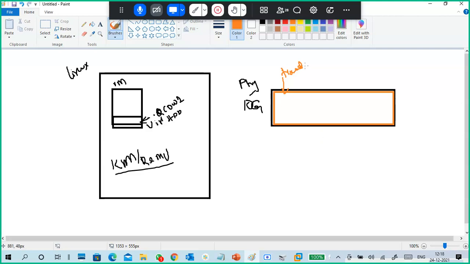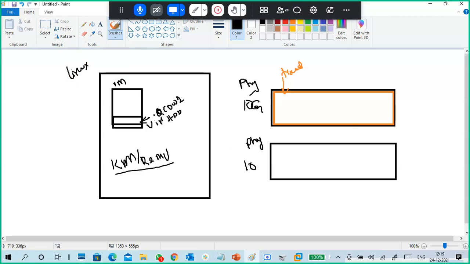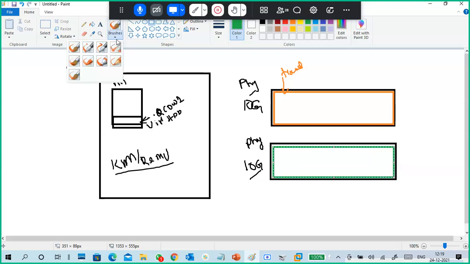Instead of that, say you have a 10 GB physical disk, and you created a dynamically expanding disk, which is also 10 GB.